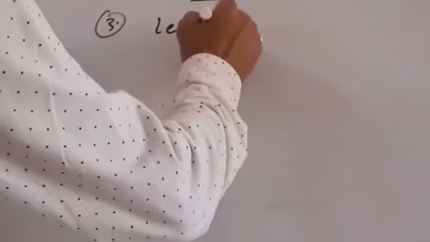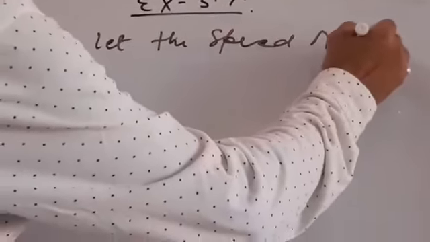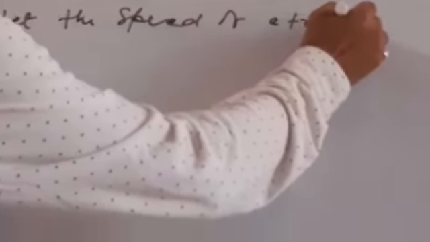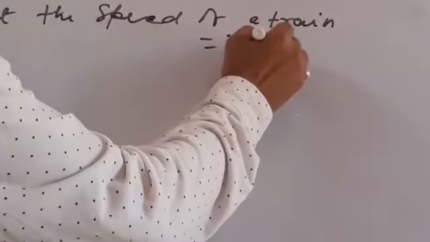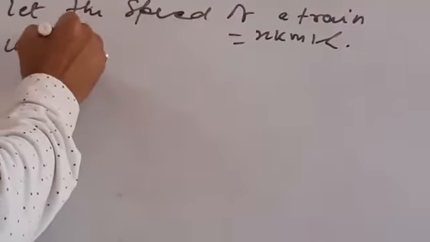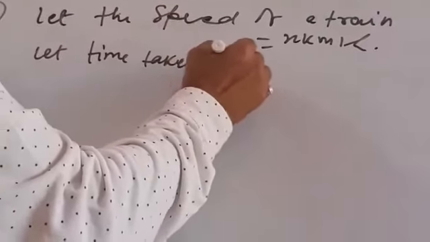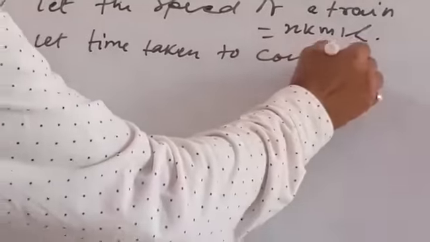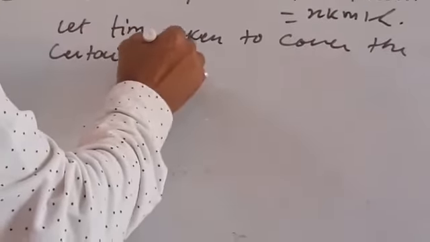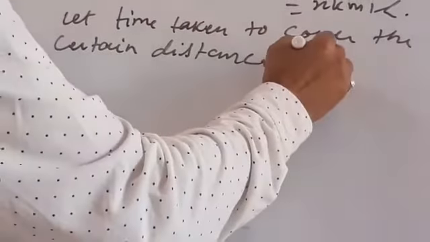Question number 3, let the speed of a train is x km/h. Let the time taken to cover the certain distance is y hr.